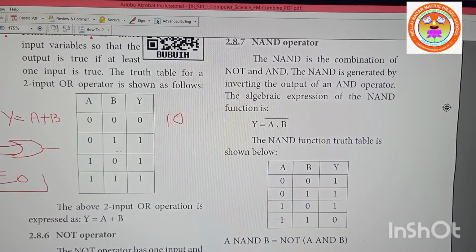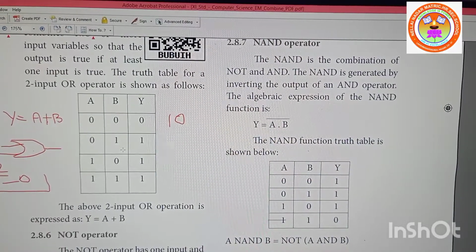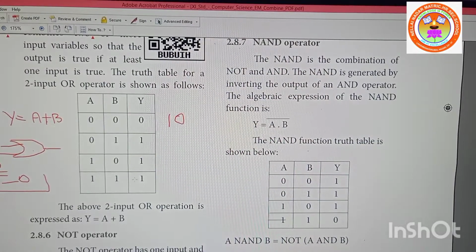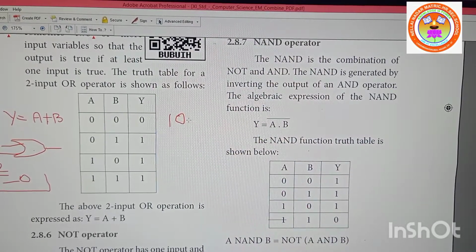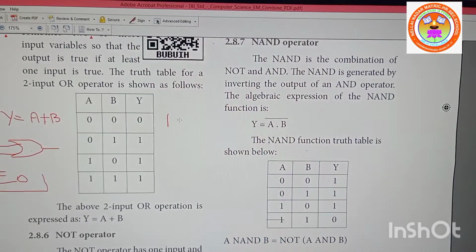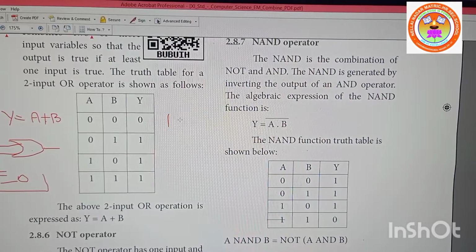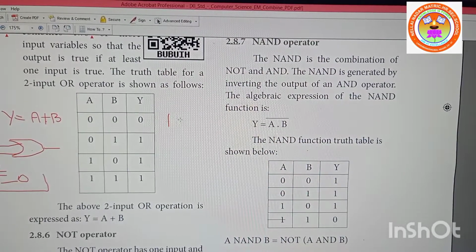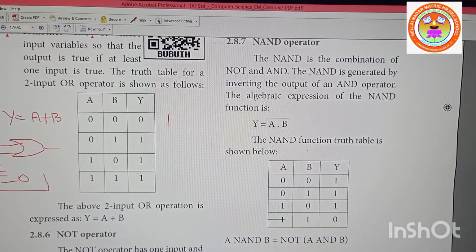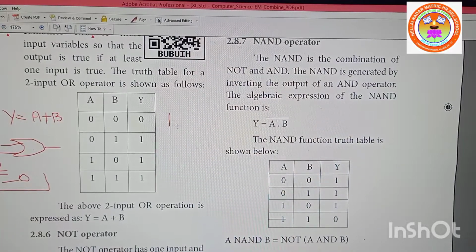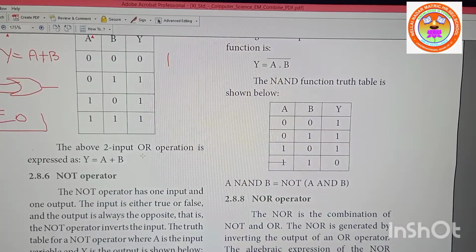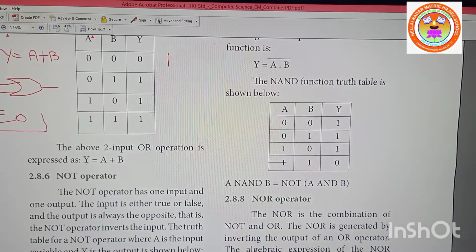But this is a truth table. You should get only one output, right? True plus true should be true, not true false. If I ask you whether you understood my video, you will say what? Yes or no. You will tell yes, not yes and no. Is it clear now? So true plus true is true only. That's why 1. Any doubt, children? The above two input OR operation is expressed as Y is equal to A plus B.